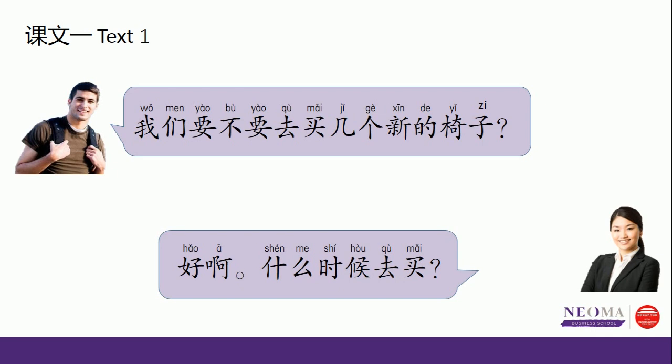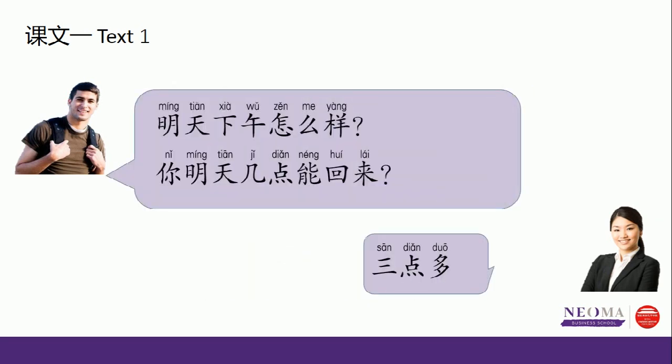Text 1. Martin asked, 我们要不要去买几个新的椅子? 我们 us, 要不要 go or not, want or not, 去买 go to buy, couple of new chairs. Are we going to buy a couple of new chairs? And then Johnny said, 好啊，什么时候去买? Okay, what time go buy?